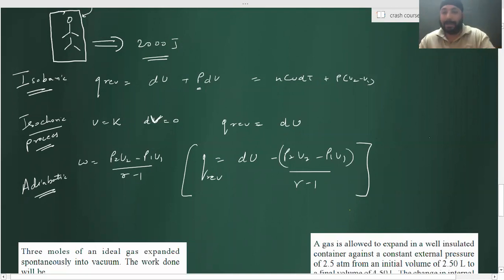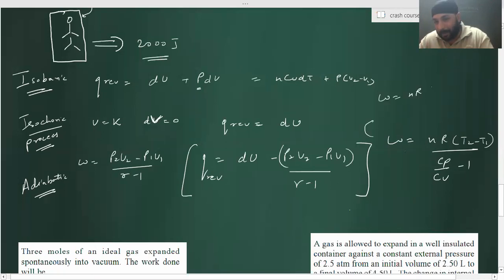Understand one thing. W, we have calculated as nR (T2 minus T1) divided by gamma minus 1. What is gamma? CP by CV. So W is equal to nR (T2 minus T1) divided by CV divided by (CP minus CV).